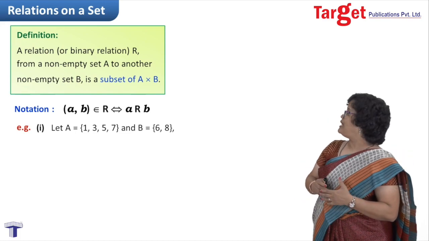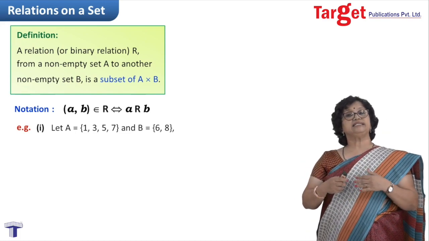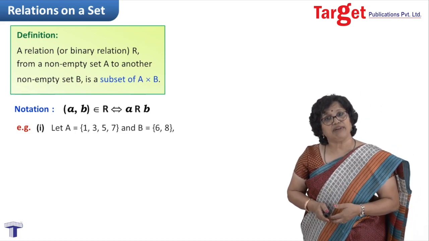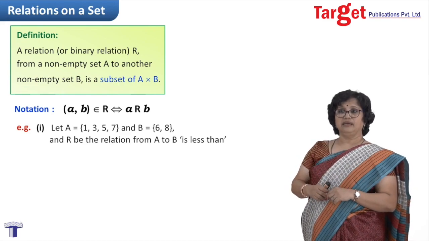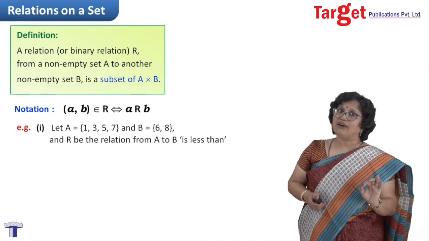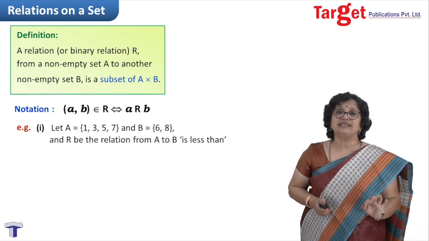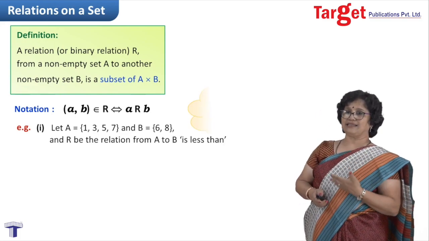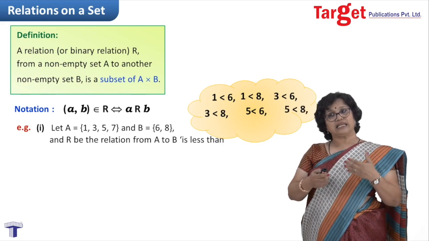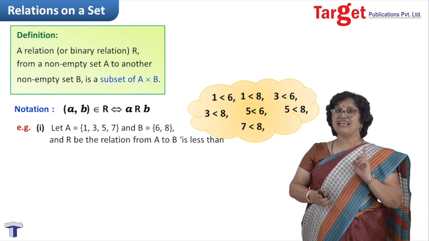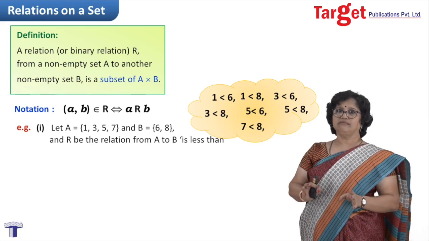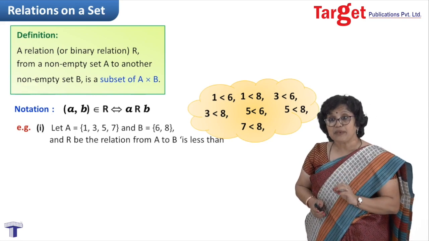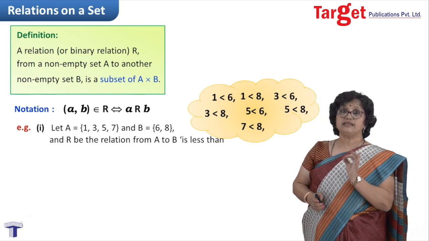I have two sets: A is {1, 3, 5, 7}, that is my set A, and set B I have as {6, 8}. Then the relation I am giving from set A to set B is less than, means I pick up one element from set A, it should be less than the element of set B. That means 1 is less than 6, 1 is less than 8. Like that you have to write. What we observe is 7 less than 6 is not possible. Rest all we find that elements of set A are less than elements of set B, except 7 from set A and 6 from set B.